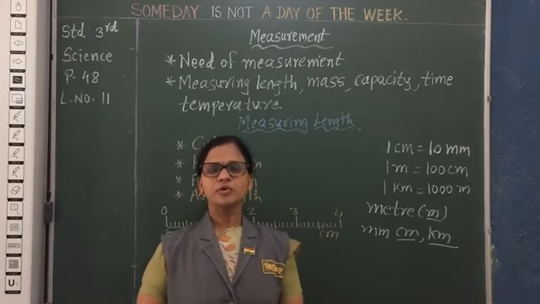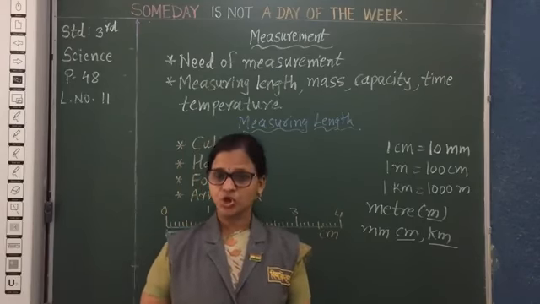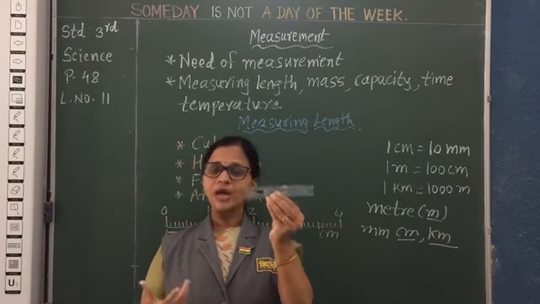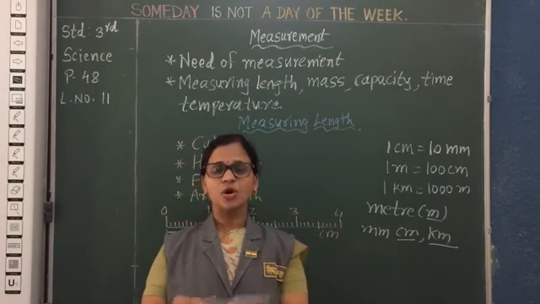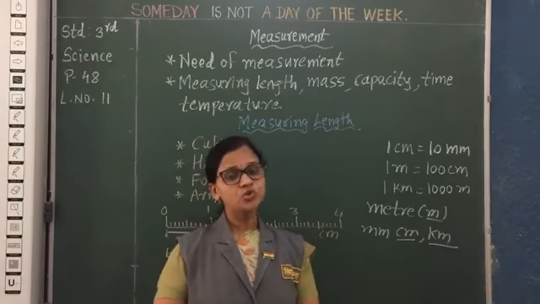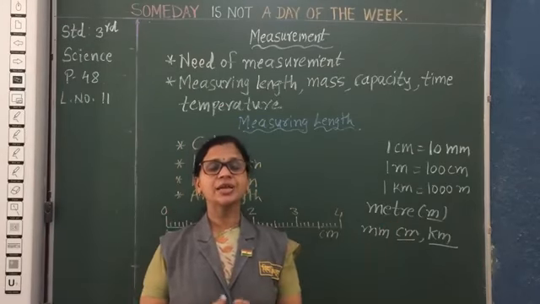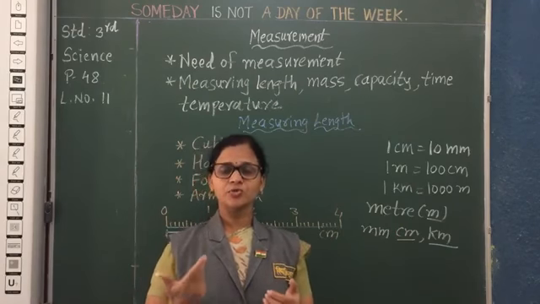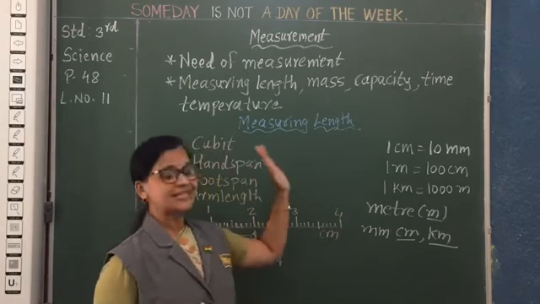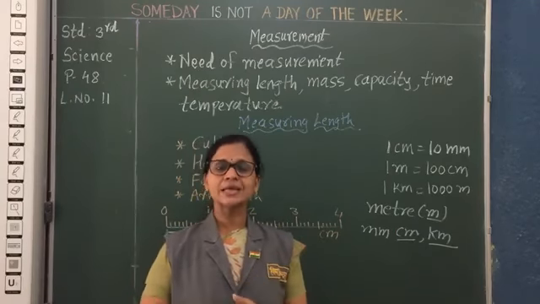Now suppose your mother wants to buy a sari from a shop, will that shopkeeper use this ruler? No. Why? Because the ruler is too small, and the sari is too long. So what will he use? He will use a measuring rod or measuring tape to measure that particular sari. So first of all, what is length? Length is how long that object is, that is called length.